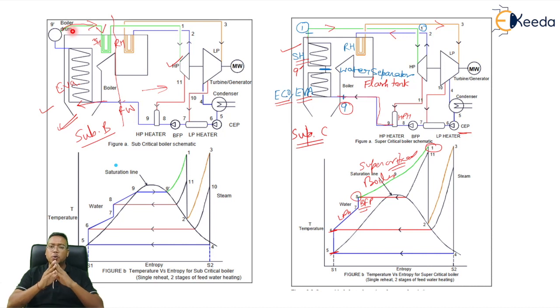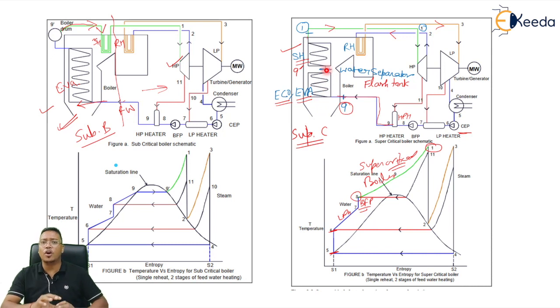Now, how does the supercritical boiler work? Let's see. In a supercritical plant, all these systems will be available. All these systems will be there. But the difference is only in the supercritical boiler. Let's see here. The feed water which is coming from the boiler feed pump will go into the HP heater, and after the HP heater, it will go into the economizer. Then from the economizer, it will go into the evaporator. After the economizer or evaporator, the water will flash into steam. That means it will convert into steam directly. There is no mixture of water and steam.